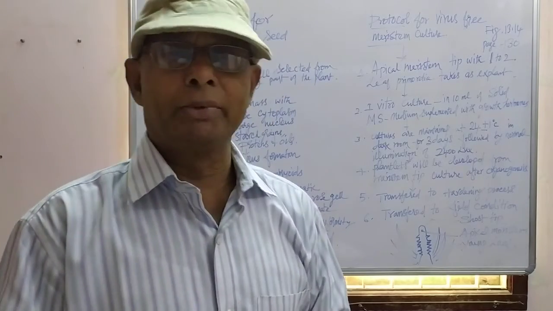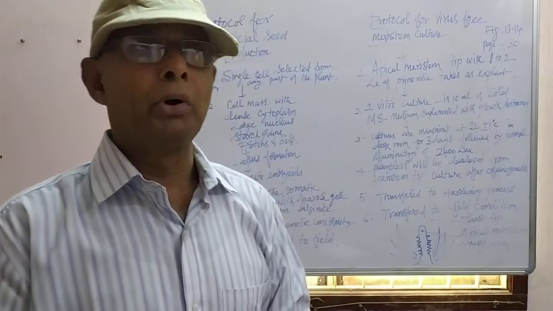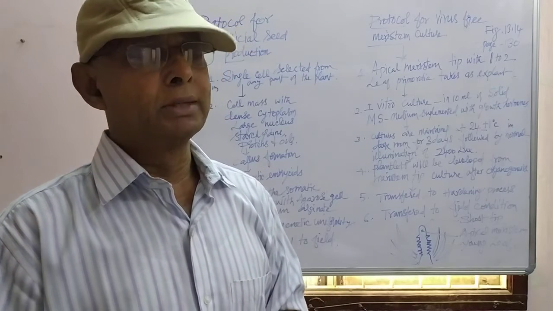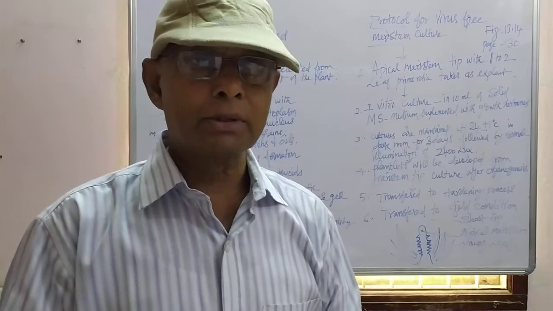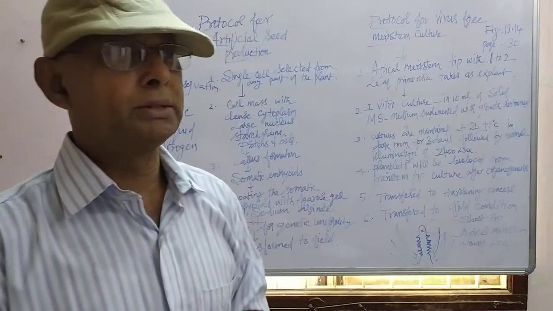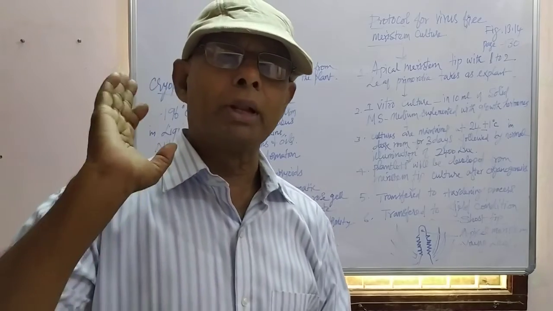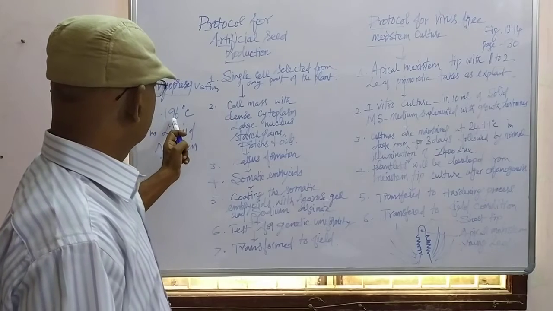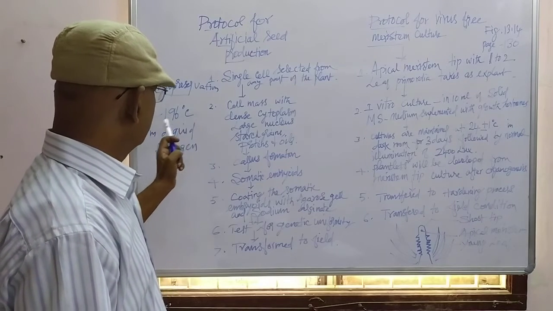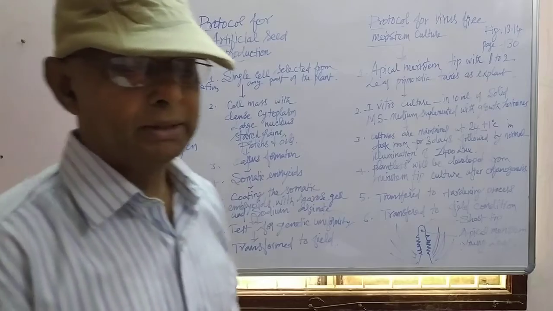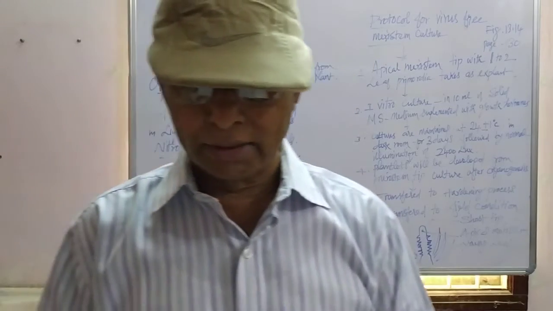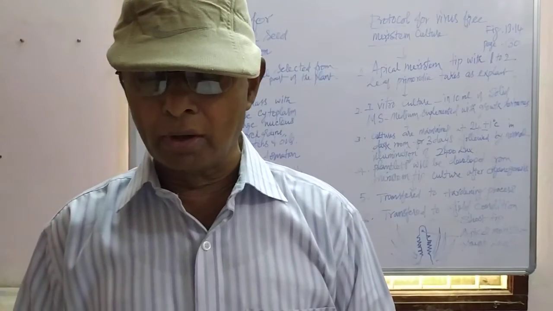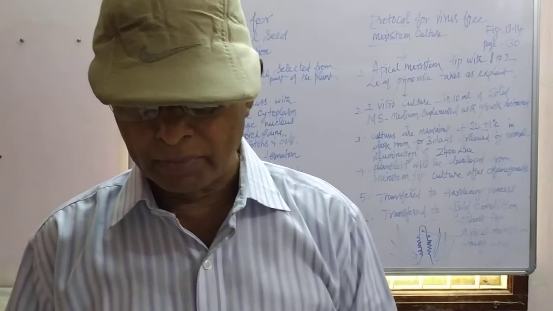It is a special method by which the important parts of plants, like seeds of very rare plants and pollen grains of very rare plants, can be preserved for a very long time under minus 196 degrees C in liquid nitrogen. That is cryopreservation. So these synseeds can be stored for a long time under the cryopreservation method.